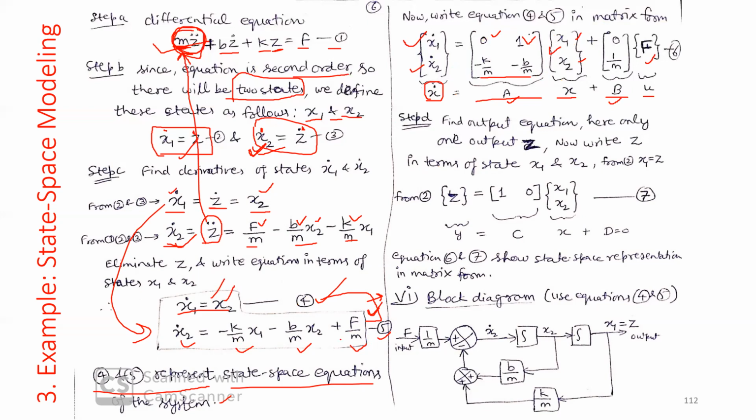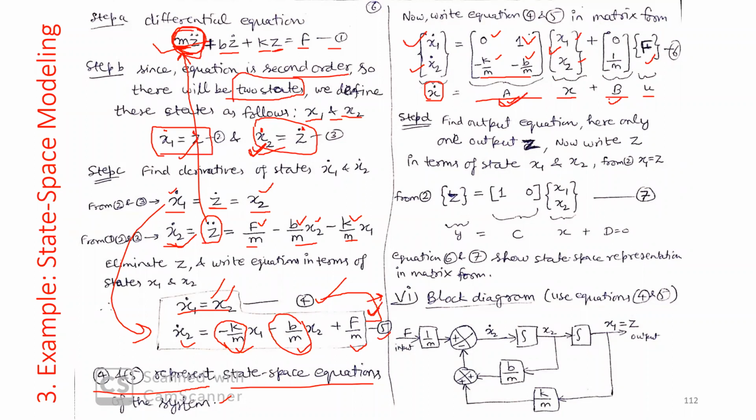In equation 5, the coefficient of x1 is minus k by m and the coefficient of x2 is minus b by m. We put those values here. So this is your A matrix.